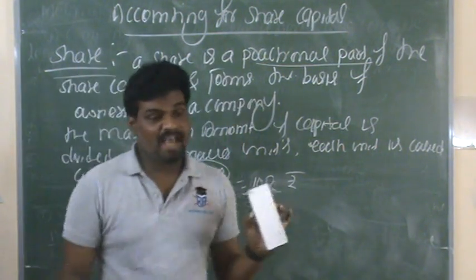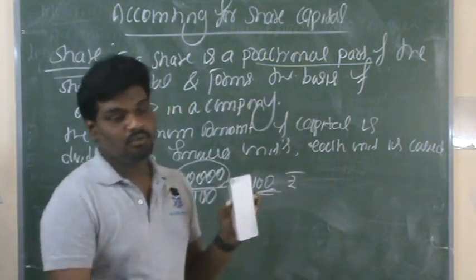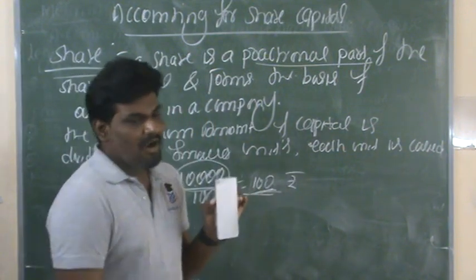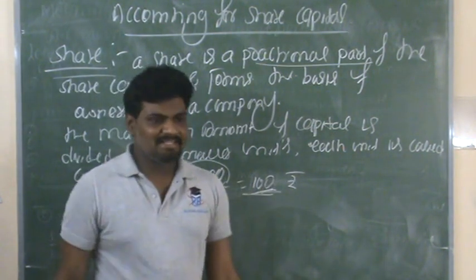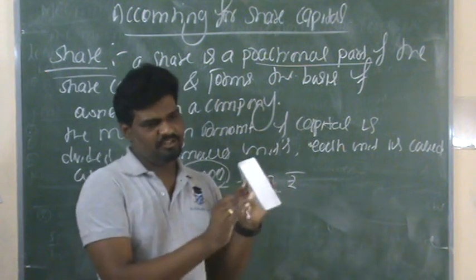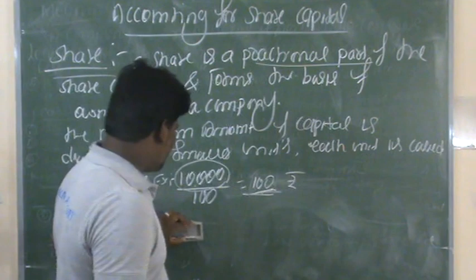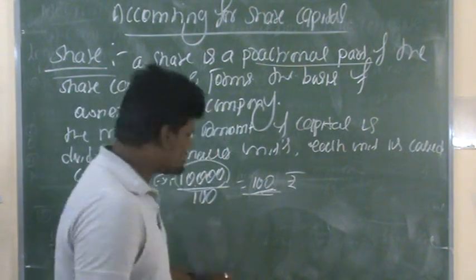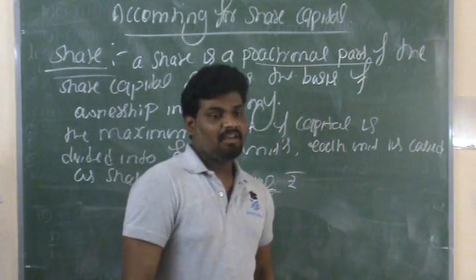A share is a maximum amount of capital divided into smaller units. Each unit is called a share. And here, there are two types of shares that the company can issue.